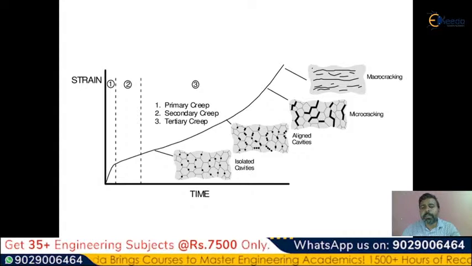So all this explains how creep is observed in the material and why creep has to be studied. If you are able to study this creep crack analysis, automatically we can say at what temperature and at what time the material is going to crack. I repeat, at what temperature and at what time the material is going to have the crack. So this is called creep strain. Because of this creep strain, the material undergoes creep crack at the end of the third stage.